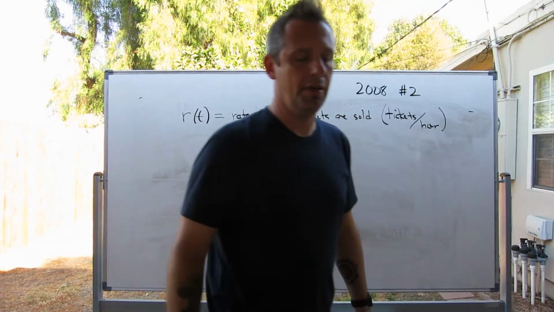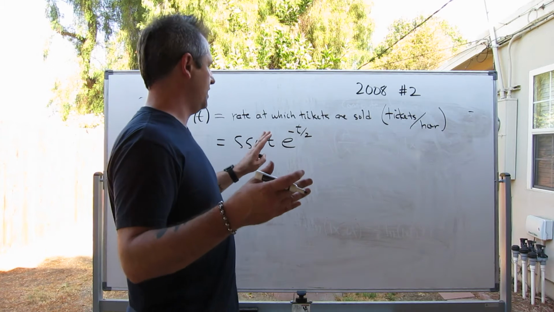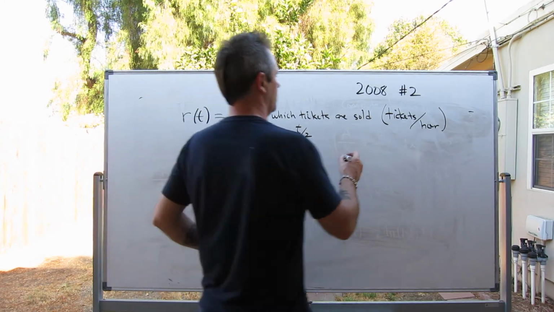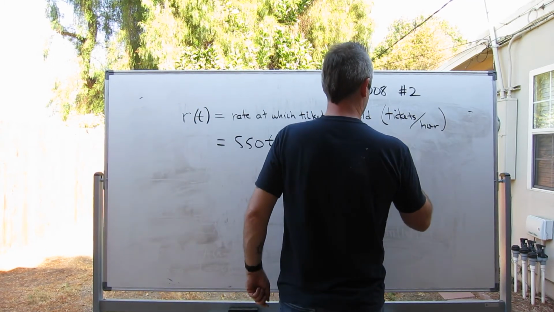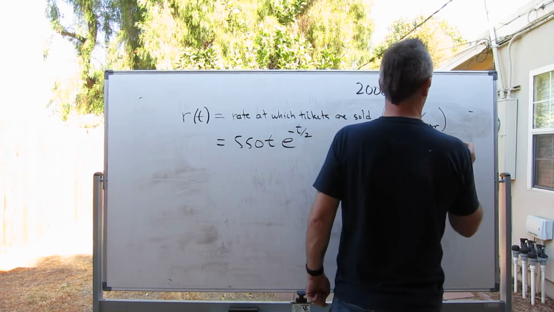So again, not a bad idea to get your bearings for this. And I assume here that t is the same as before. t is measured in hours, where t equals 0 corresponds to noon.